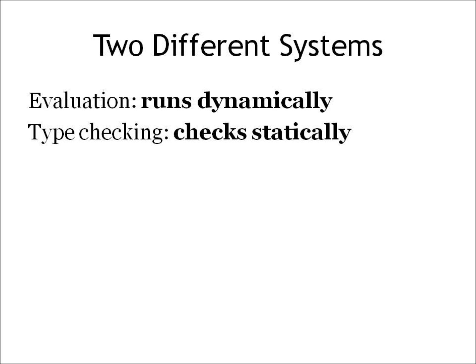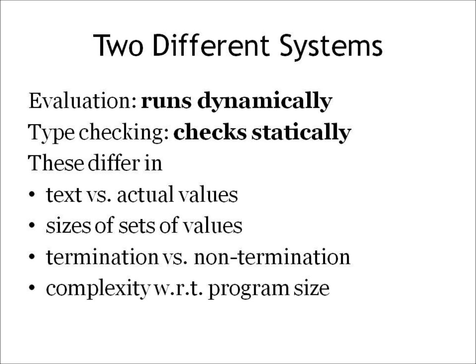As a result, these two programs are very different in character. One of them looks only at text, the other one looks at values. Therefore, the kinds of things they look at is very different. The type checker will usually look at branches an evaluator will never look at. An evaluator, in turn, will look at every term many times potentially, whereas the type checker might look at it only once. That's why it would be really nice to know that our type checker is actually telling us something useful about the program's evaluation.